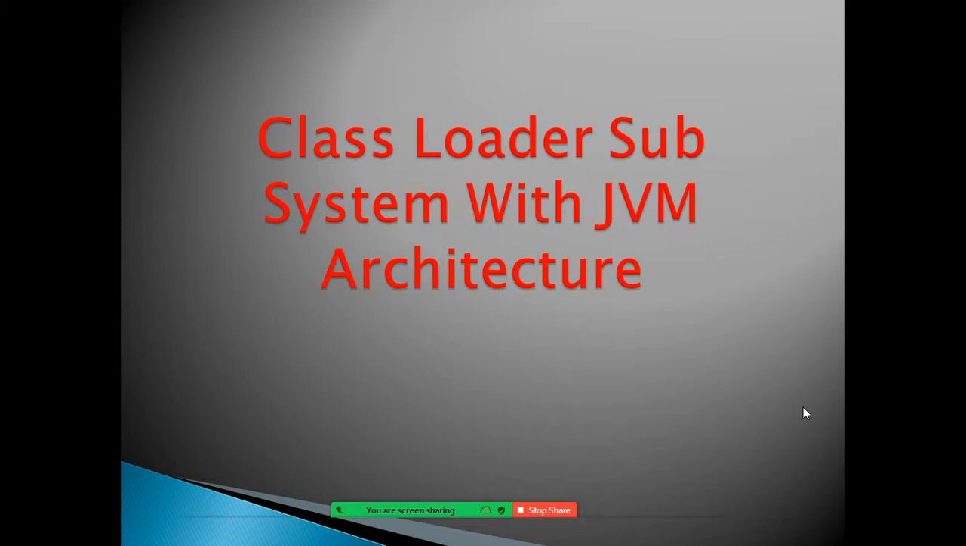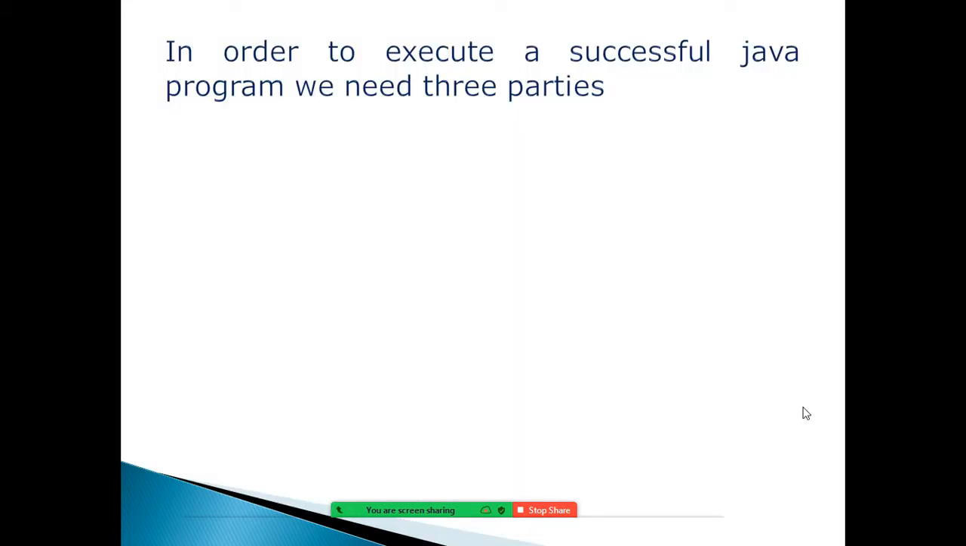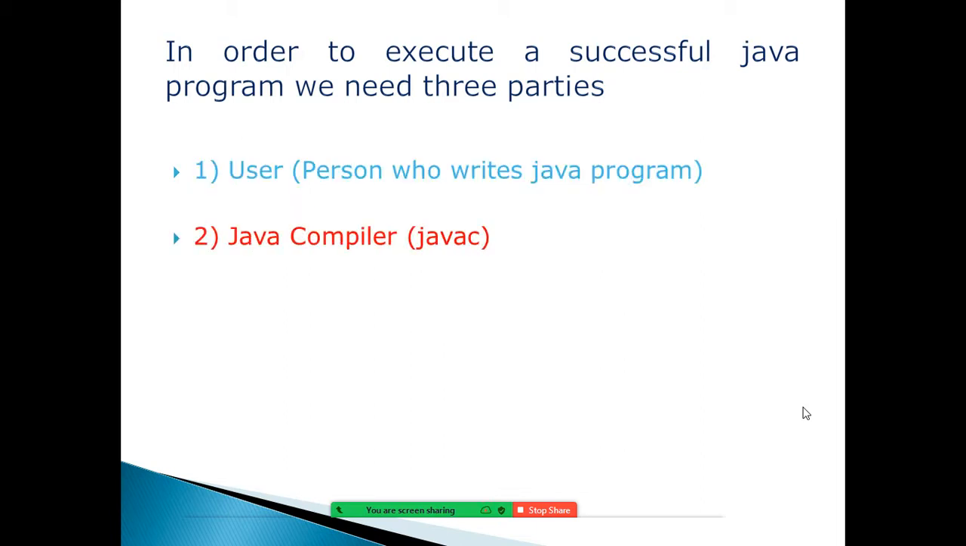Yeah, this is the class loader subsystem with the JVM architecture. Now look at some very useful points. In order to execute a successful Java program, we need three parties. First, the user, the person who writes the Java program. We are responsible to write the Java program or not? Yes. Number two, the Java compiler to compile the Java program. Number three, the JVM to execute the Java program. You know that very well.